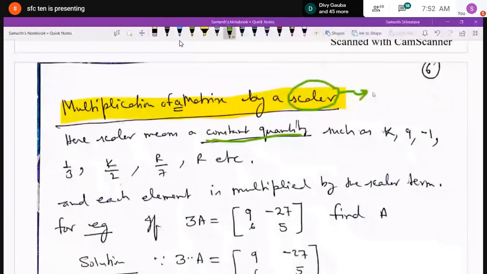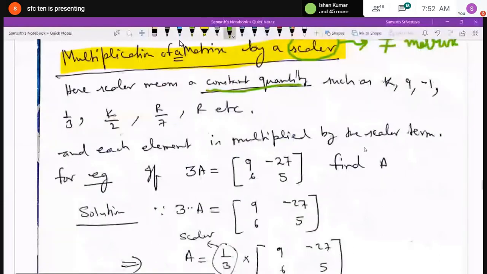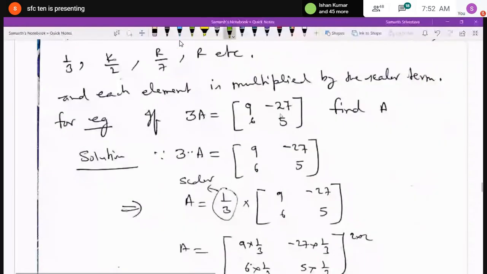K will remain k only, 9 will remain 9 only, minus 1 will remain minus 1 only, 1 by 3 will remain 1 by 3. So these are constant terms, and these constant quantities are called scalars. And how can you multiply? Each element is multiplied by the scalar term in case of multiplication of a matrix by a scalar.